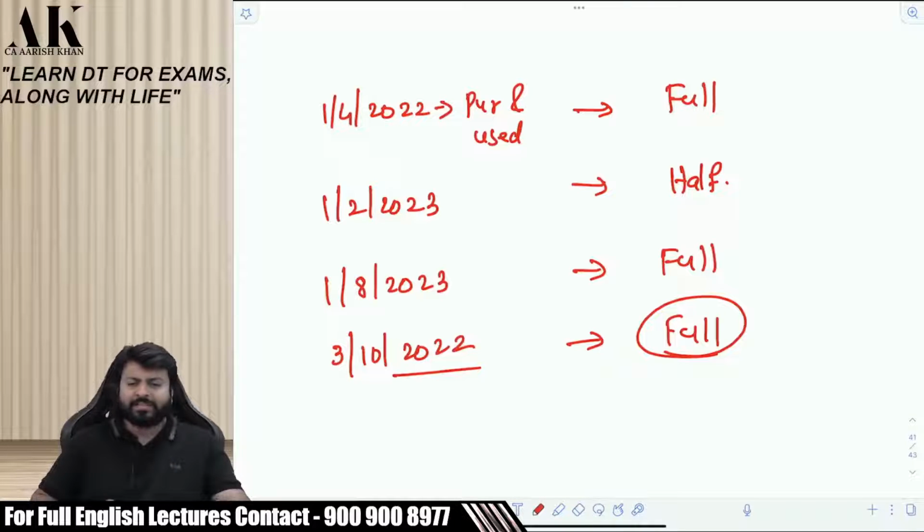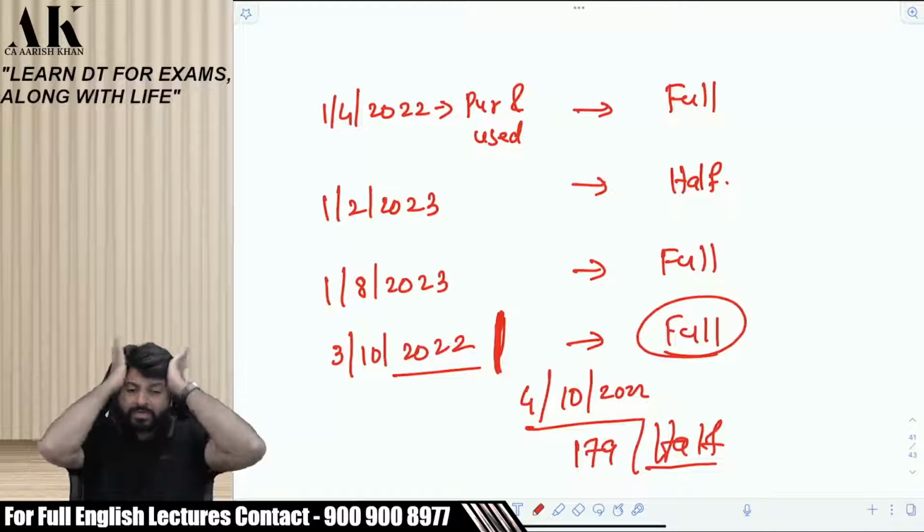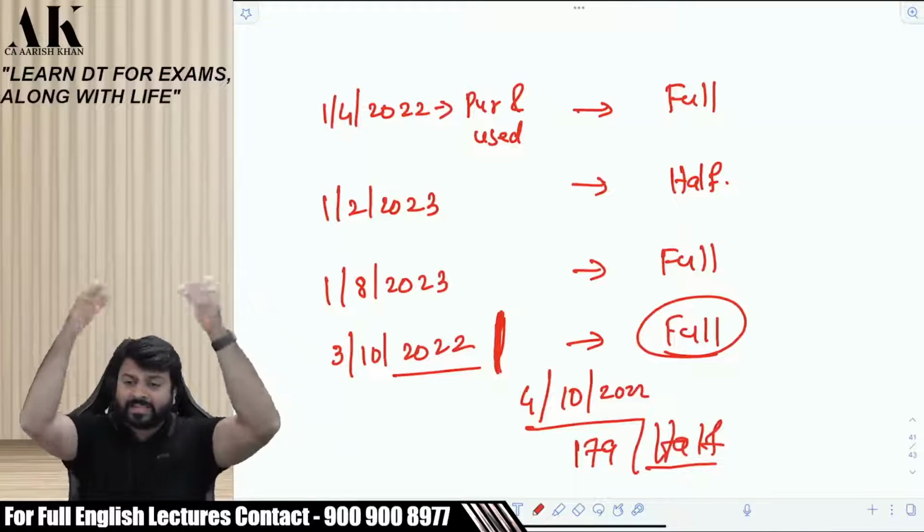Now tell me how many days are happening. 180 days exactly. Exact 180 days it happens on 3rd October. It means if I start to use from 4th October, then it will be 179. Then it will become half. Do you agree? So keep this thing in your mind, and that is the same date which is in the